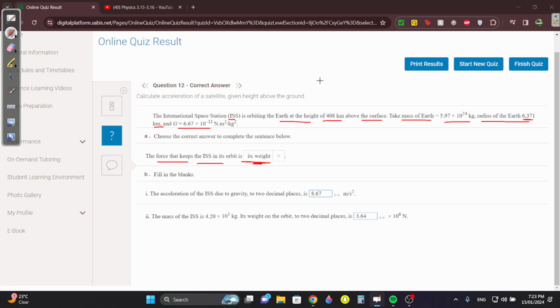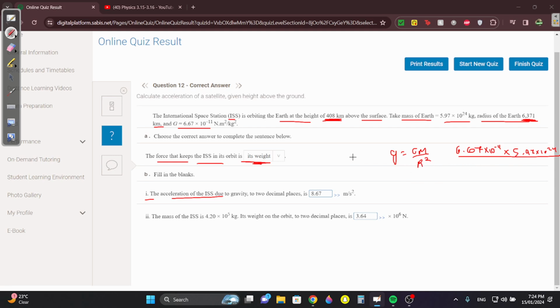Part B, the acceleration. So it's going to be g equals GM over R squared. But make sure, like I said in the other recording, that your distance is in meters. If it's not, then I'll show you what to do. But let's first substitute. G is 6.67 times 10 to the negative 11. The mass of Earth is 5.97 times 10 to the 24, over R squared, meaning the distance squared.